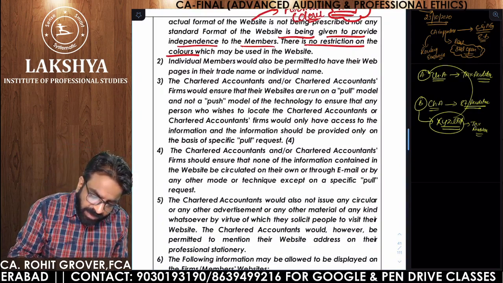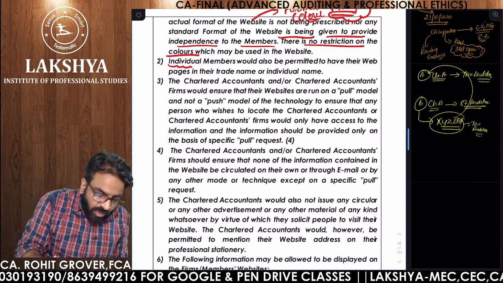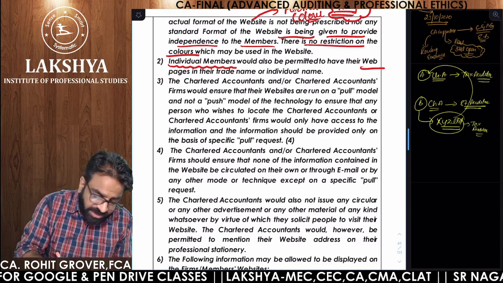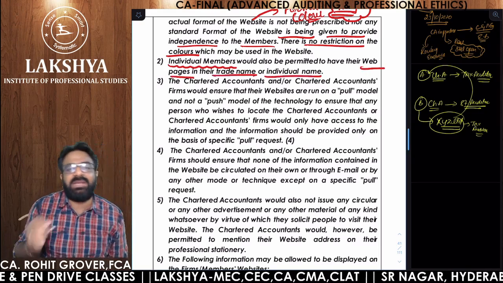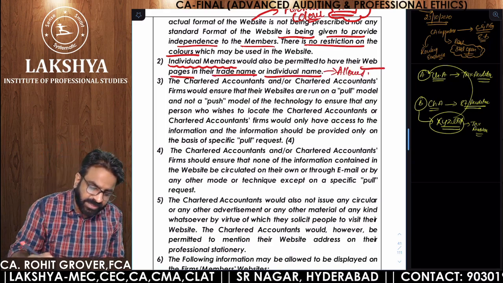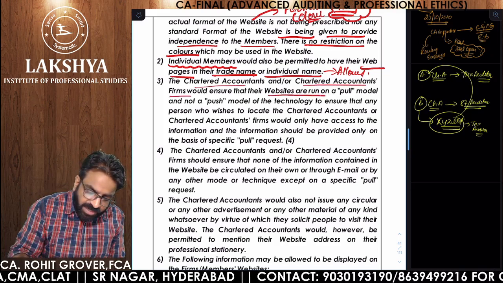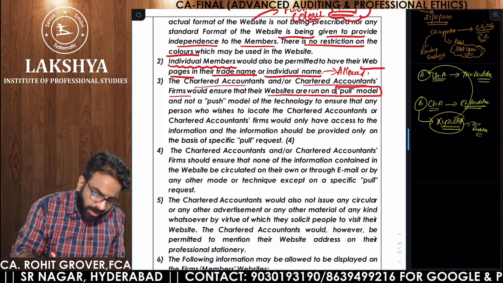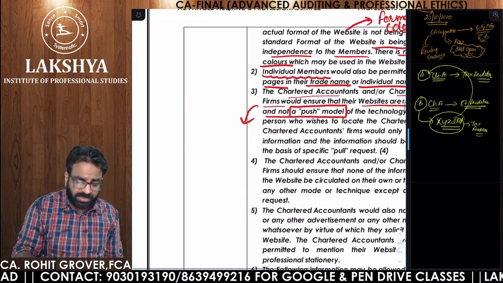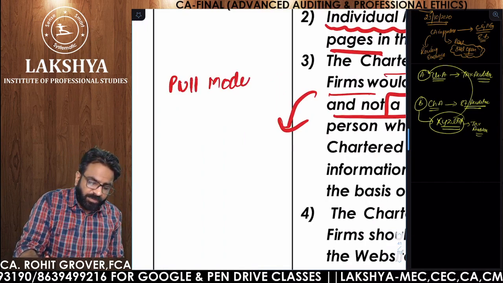Individual members would also be permitted to have their web pages in their trade name or individual name. So those chartered accountants who are making their website are allowed to have their web page in their trade name or in their individual name. Allowed. Next, chartered accountants or chartered accountants firms would ensure that websites run on a pull model, not on a push model of technology. Now, a lot of discussion is required here. Sir, what do you mean by pull model? And what do you mean by push model?